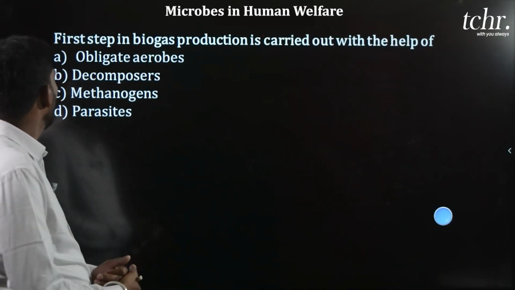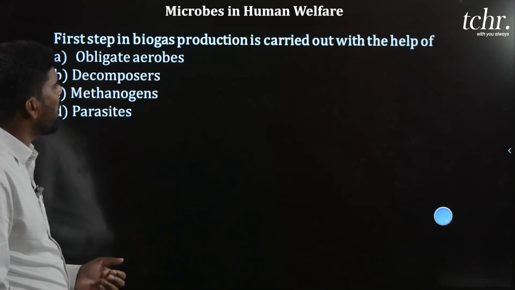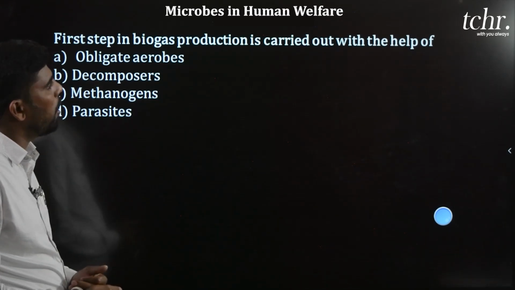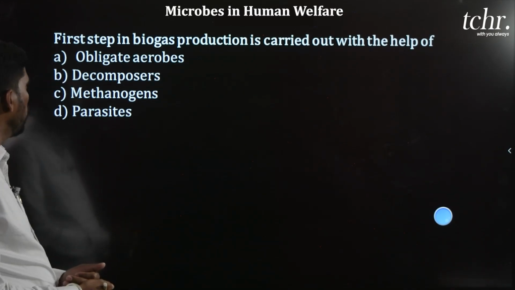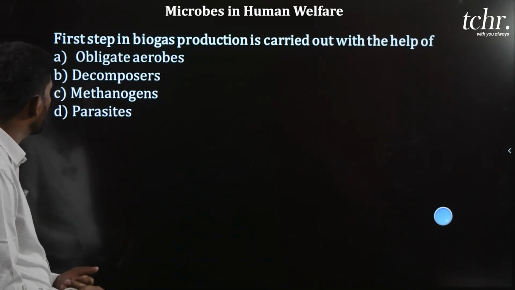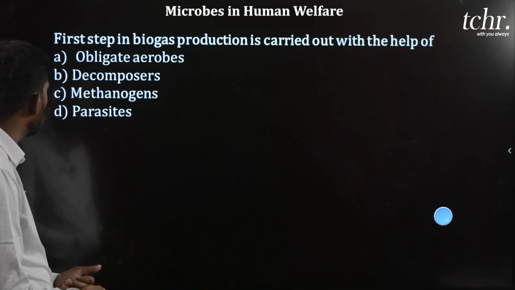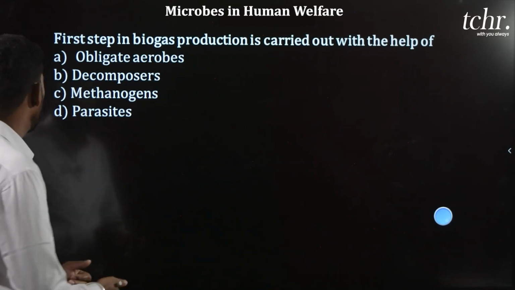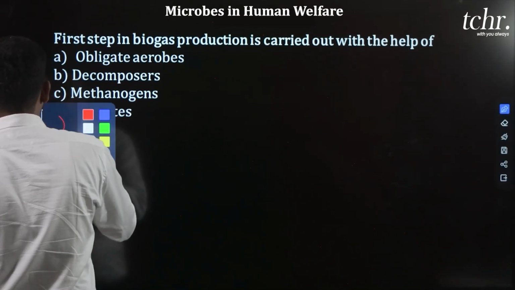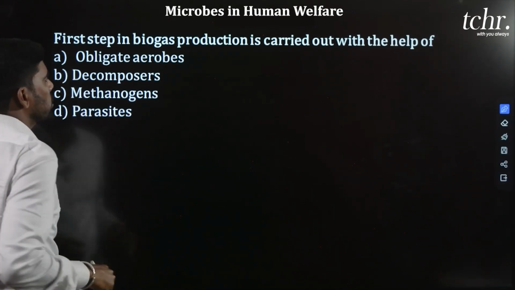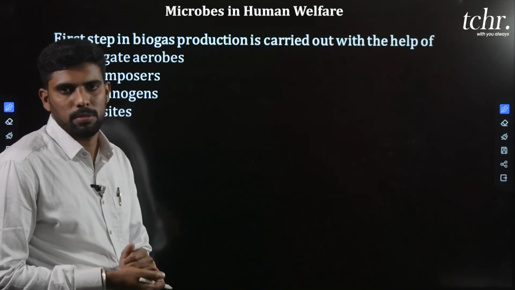Question: first step in biogas production is carried out with the help of option A, obligate aerobes, option B, decomposers, option C, methanogens, option D, parasite. Okay, biogas production topic question. First step in biogas production.